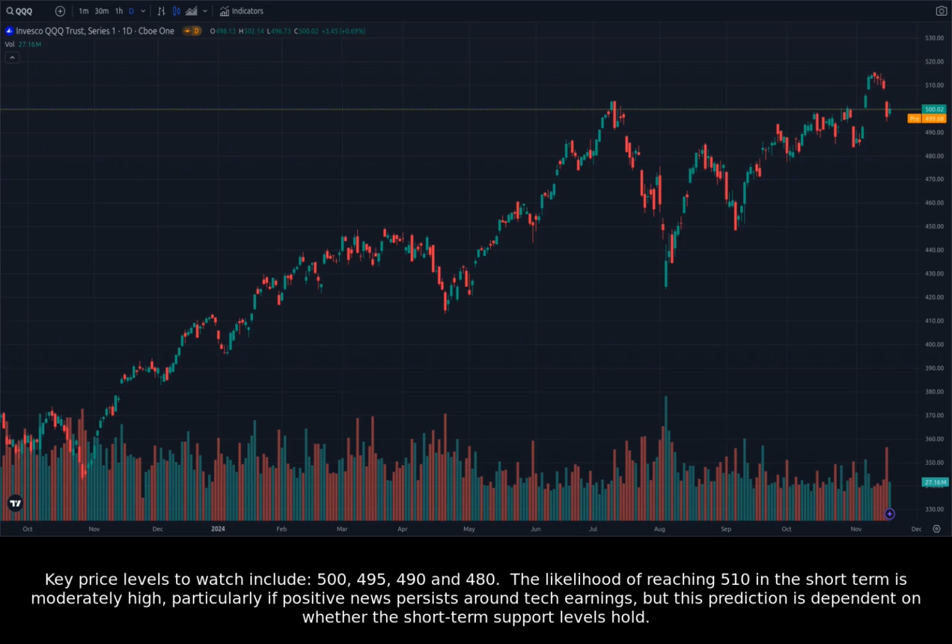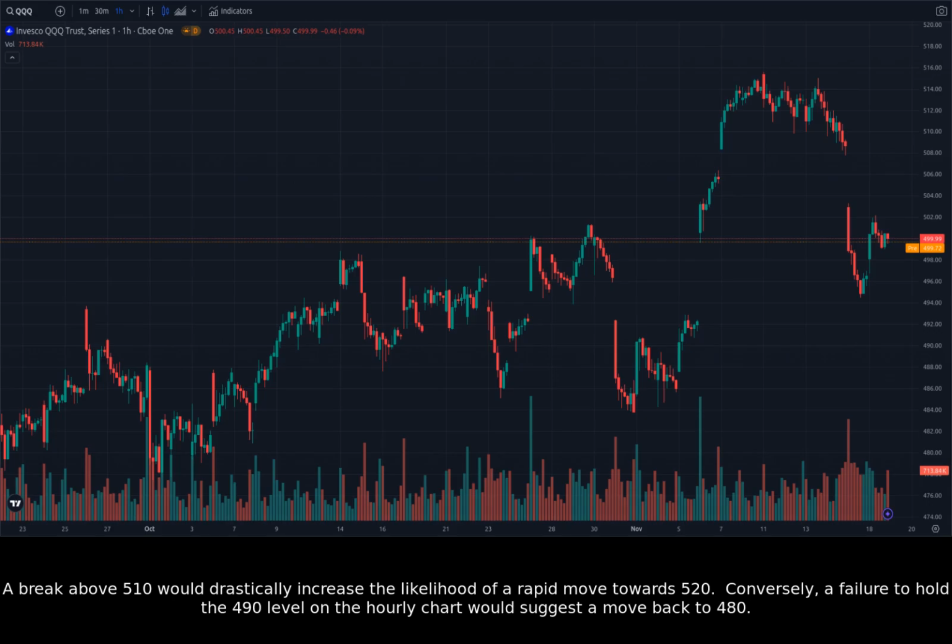The likelihood of reaching 510 in the short term is moderately high, particularly if positive news persists around tech earnings, but this prediction is dependent on whether the short-term support levels hold. A break above 510 would drastically increase the likelihood of a rapid move towards 520. Conversely, a failure to hold the 490 level on the hourly chart would suggest a move back to 480.